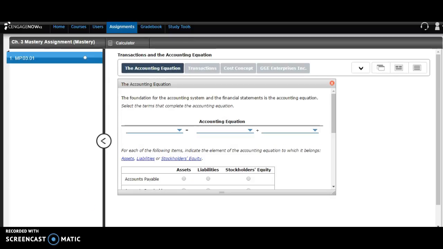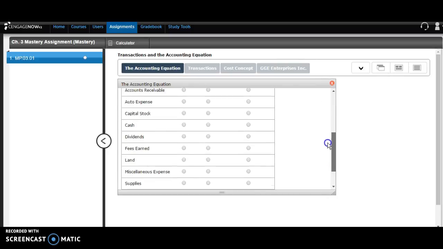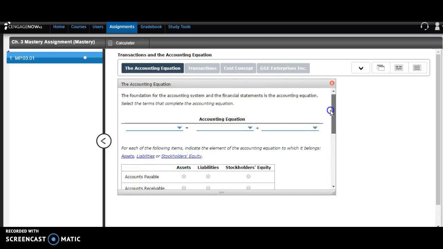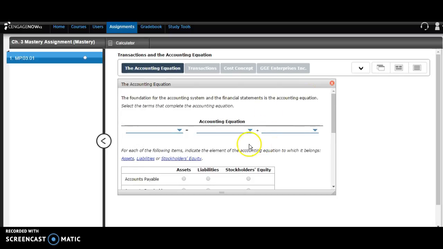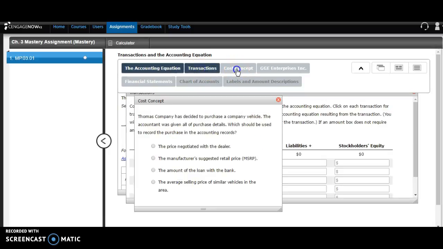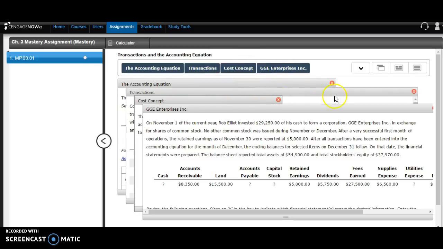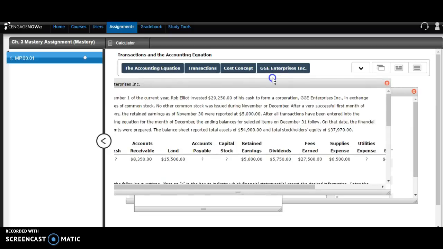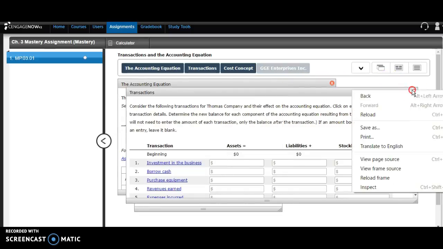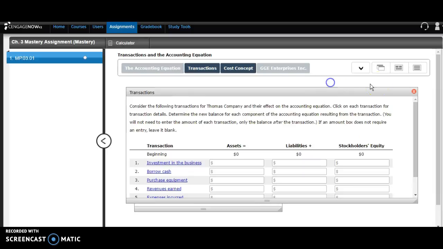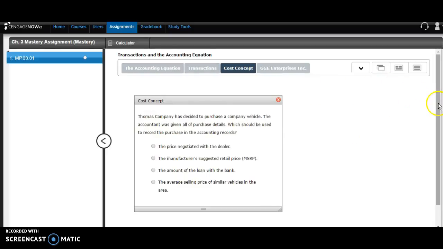So right here you're looking at Chapter 3, Mastery of the Assignment. You actually have a whole concept right here where a student can go into the accounting equations and set up their own financial document. Here you see the accounts payable, liabilities, stockholders' equity, transactions, cost concepts, and CG Enterprises. It has an assignment here and they can sit there and each of the tabs can open up. They can put their information in here and close it out. And that's pretty much all the homework assignments here.